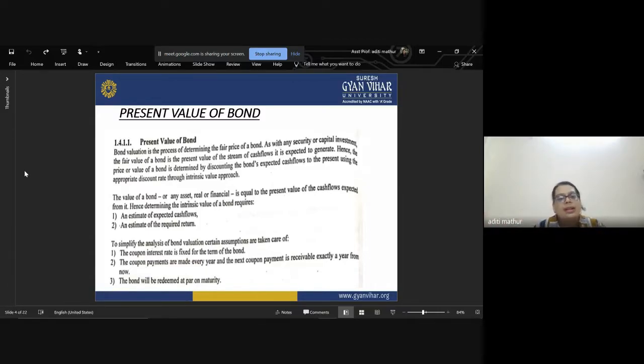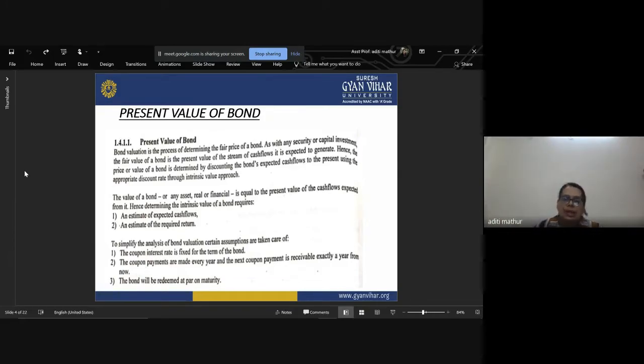It will be constant. It will not change. So if it was 10%, it will remain 10% throughout the life, even if the bond is for 25 years, for 100 years, or for only 2 years. That doesn't matter. The coupon rate is fixed for the entire term of the bond.